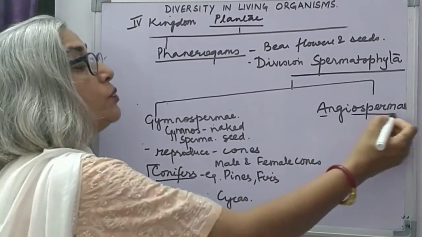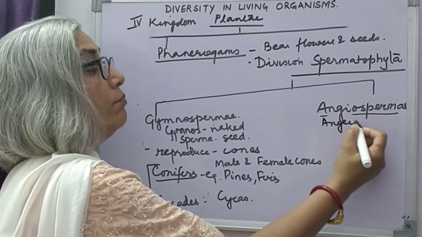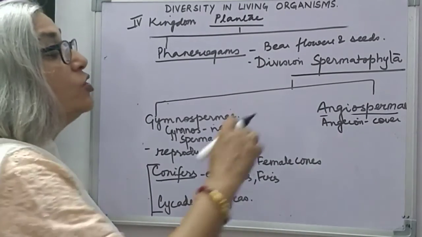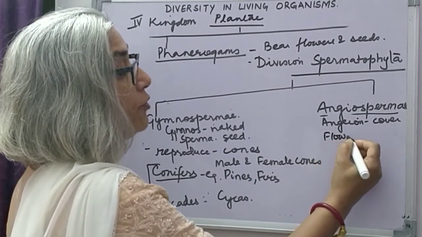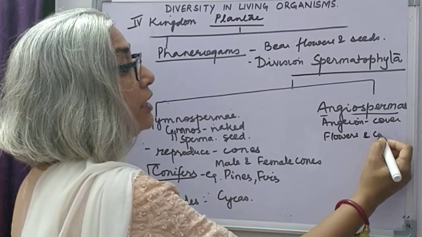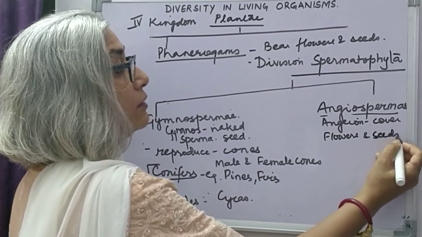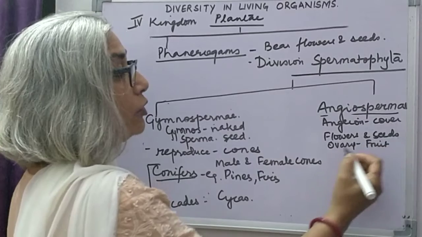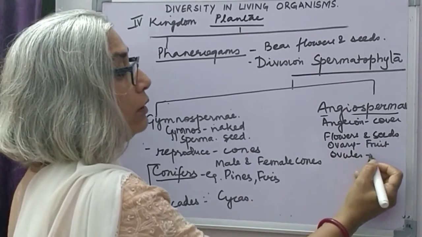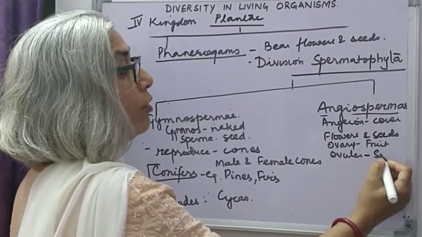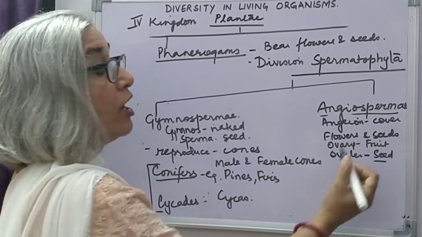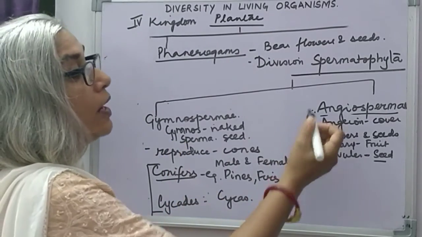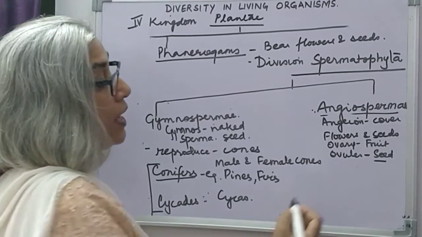Coming to angiosperms. Angion means cover and sperm, I have already told you, means a seed. So here flowers are produced and flowers contain seeds. The ovary of the flower will form the fruit and the ovules inside the ovary form the seeds. Now seeds have a cover on them. The fruit encloses the seeds, so they come under angiosperms.